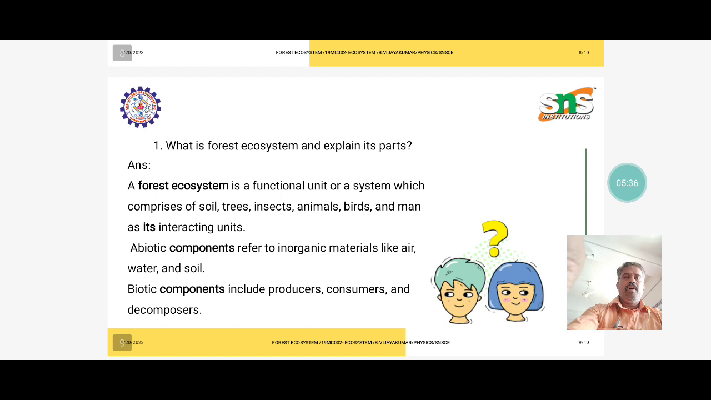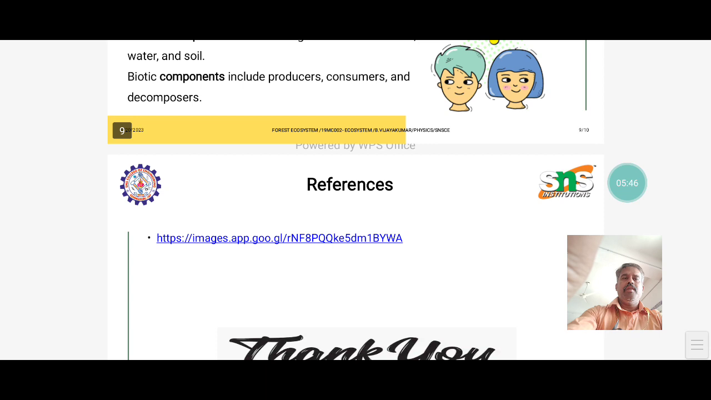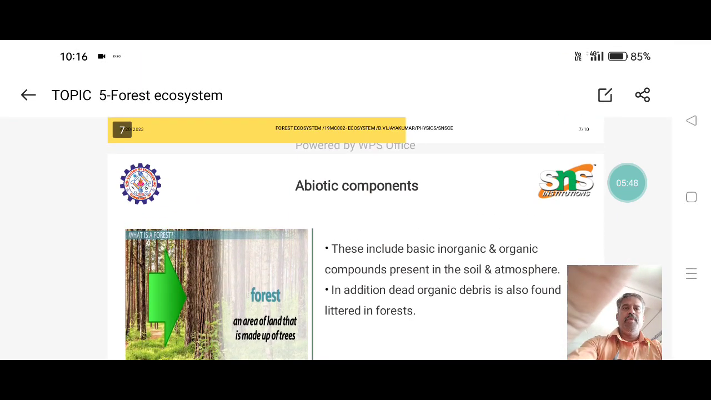The assignment I give is: what is a forest ecosystem, and explain its parts. I have mentioned the answer in this slide also. Please go through it. This is the reference I prepared in this PPT to discuss the forest ecosystem topic.